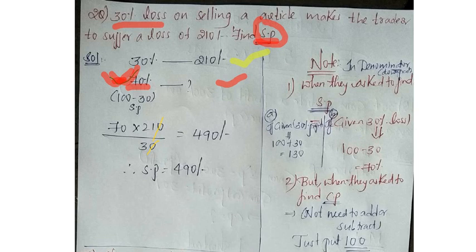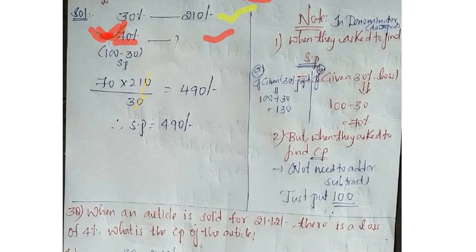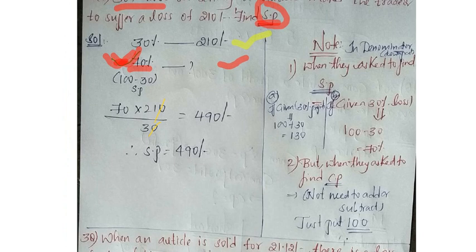The difference between the previous problem and this problem is, in the previous problem they asked the cost price and in this problem they asked the selling price. For cost price I just wrote 100, for selling price I told this one. Profit means addition, loss means subtraction. Okay, we shall move to the next problem now.